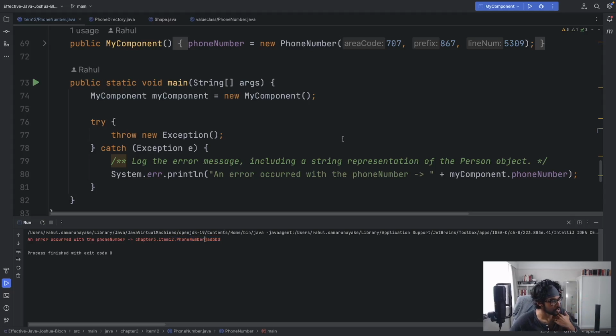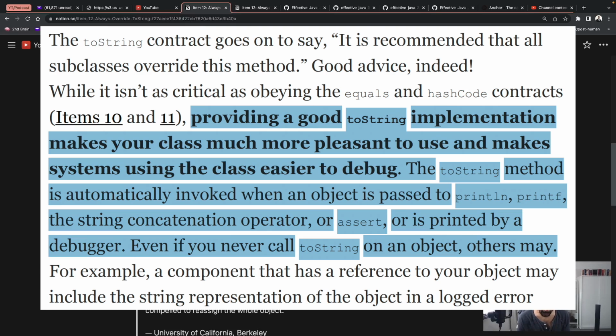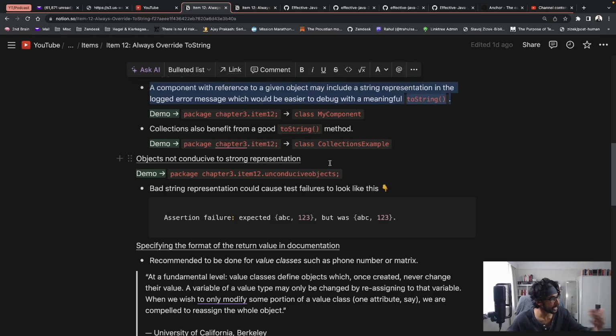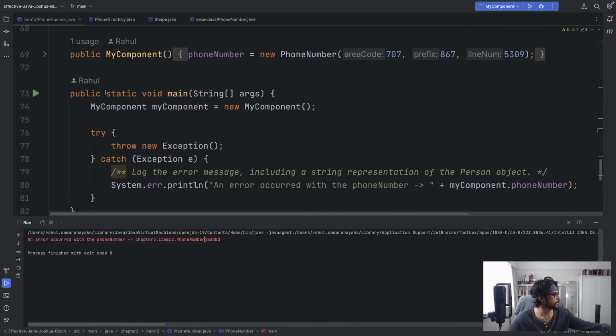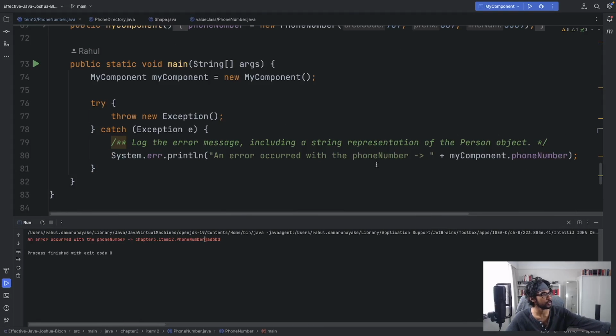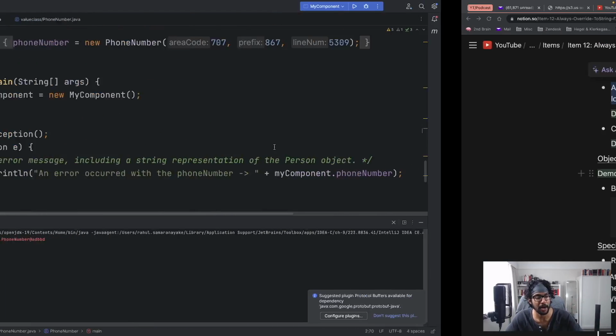it's better to always have a string representation, which is why Joshua Bloch states, providing a good ToString implementation makes your class much more pleasant to use and makes systems using the class easier to debug. The ToString method is automatically invoked when an object is passed to println, printf, the string concatenation operator or assert, or is printed by a debugger. Even if you never call ToString on an object, others may. What he means by others may is, in this case, the myComponent class used the ToString method. So it's good to think about others in that sense.